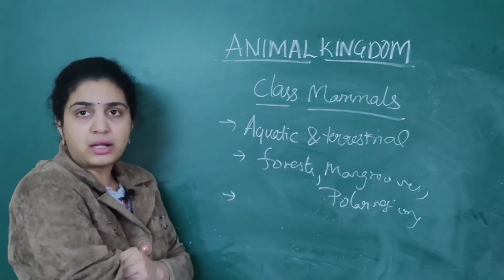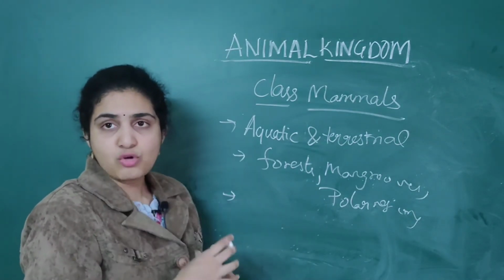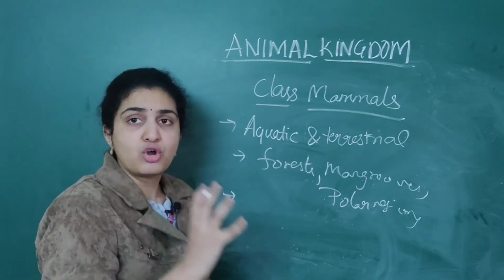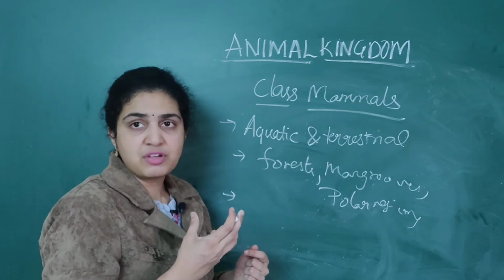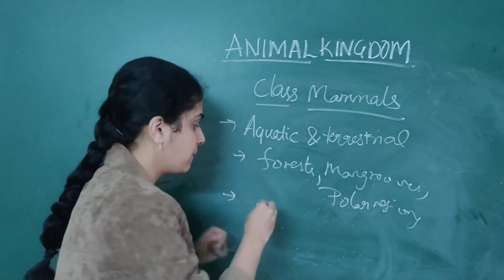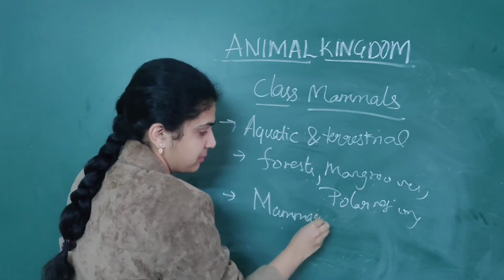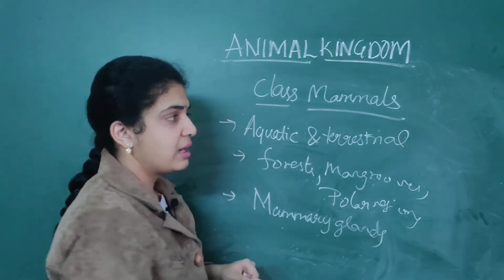Next, another important point which you should remember is that this class of mammals has a specified feature which is not the same as the other classes. What is that specific feature? It is nothing but mammary glands are present. What are these mammary glands?